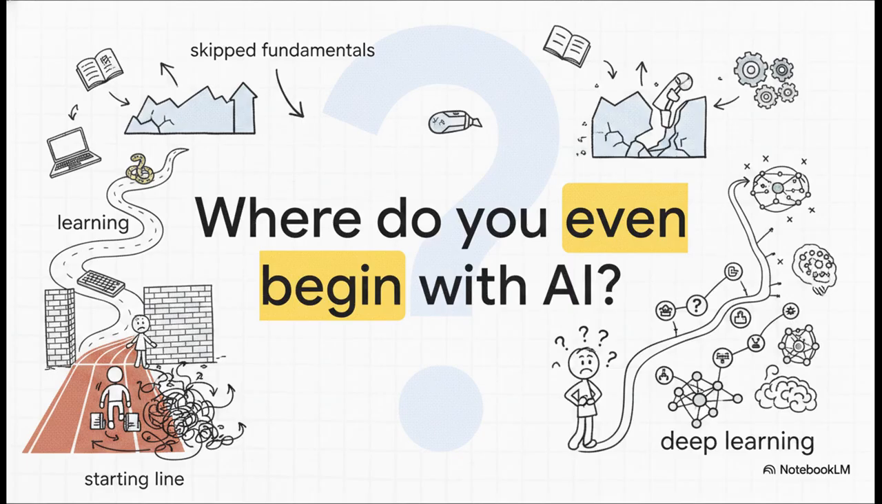Some folks try to skip straight ahead to deep learning and get immediately lost because they don't have the foundation. Others start learning Python programming, which is great, but then they get stuck in tutorial hell and never actually reach the AI part. It is so easy to spend months watching random videos without understanding the logical sequence of things. And here's the thing, if you skip the fundamentals, every advanced topic you try to tackle later becomes 10 times